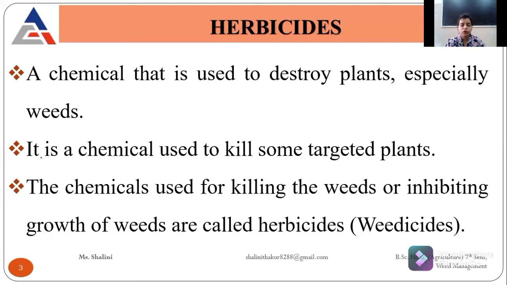But based on their different classification, herbicides differ one by one. Another definition: the chemicals which are used for killing the weeds or inhibiting the growth of weeds are called herbicides or weedicides.